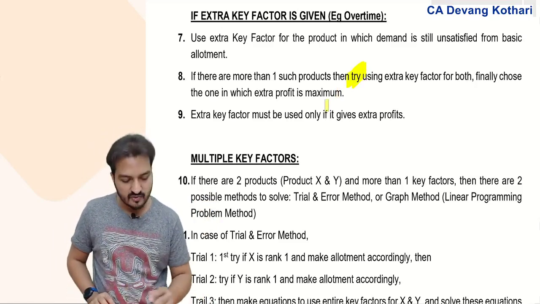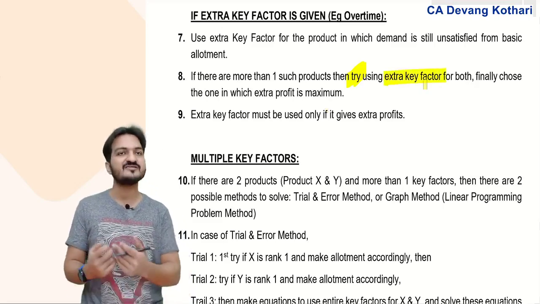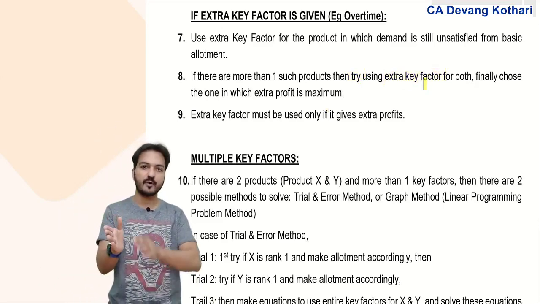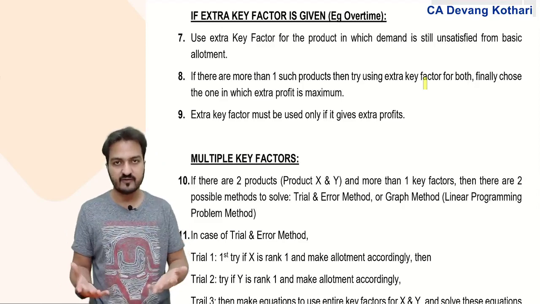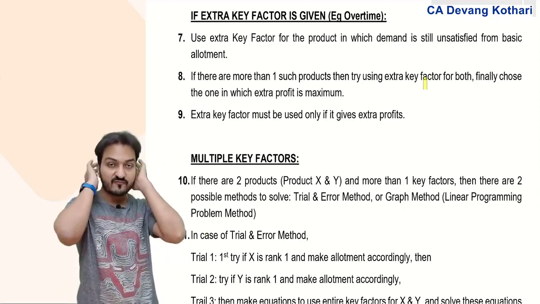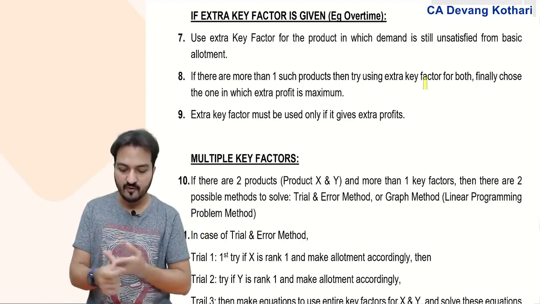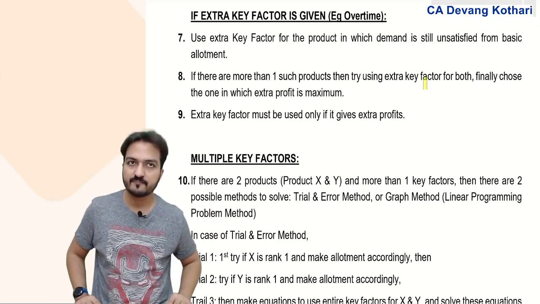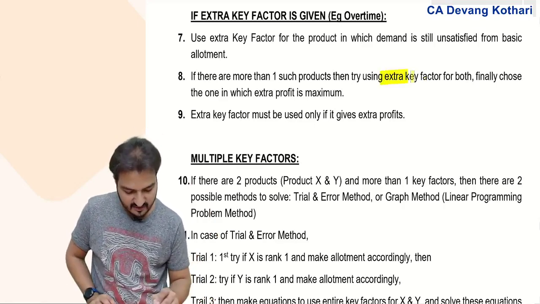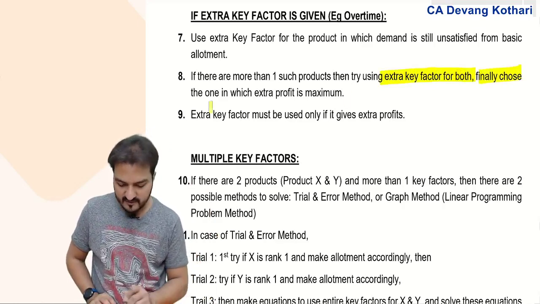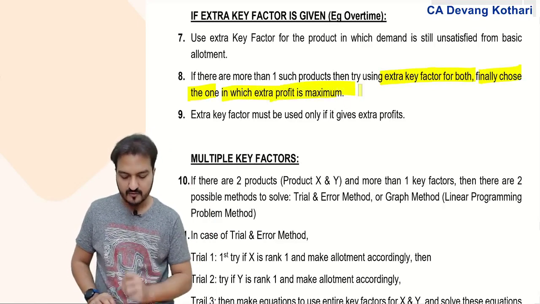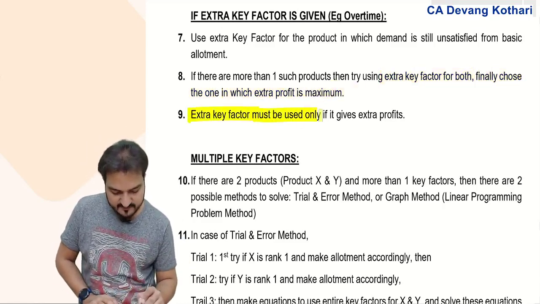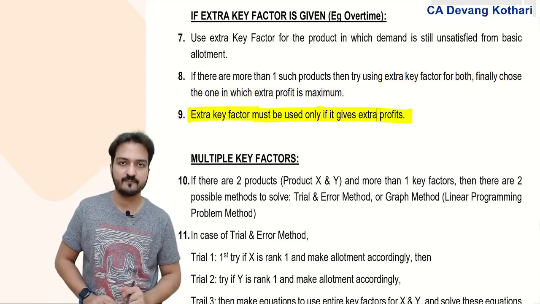So you try using the extra key factor for all such products where demand is unsatisfied. So if in my company product C and product D both have unsatisfied demand, then I try using the extra key factor for producing product C, and for producing product D. Whichever gives me better profit, that product I should make. So try using the extra key factor for both. Finally, choose the one in which the extra profit is maximum. Extra key factor must be used only if it gives extra profit.